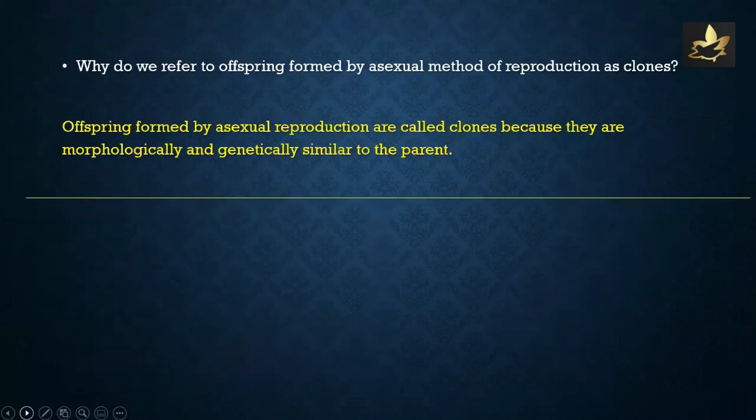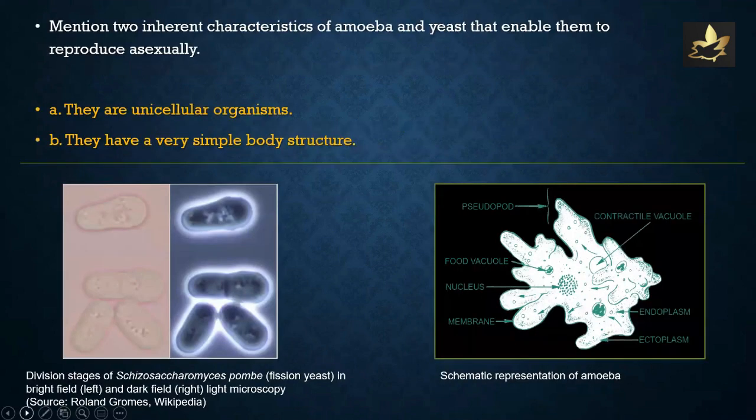Why do we prefer to state offspring formed by asexual method of reproduction as clones? We prefer to state them as clones because they are morphologically and genetically similar to the parent. Mention 2 inherent characteristics of amoeba and yeast that enable them to reproduce asexually. They are unicellular organisms and they have a very simple body structure.